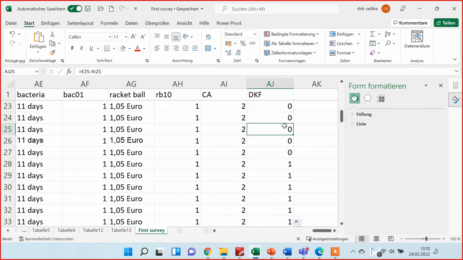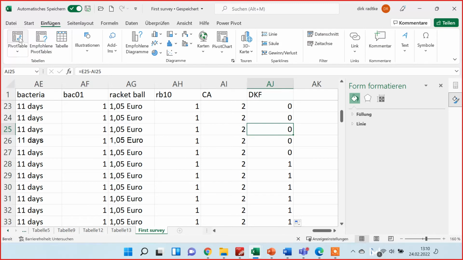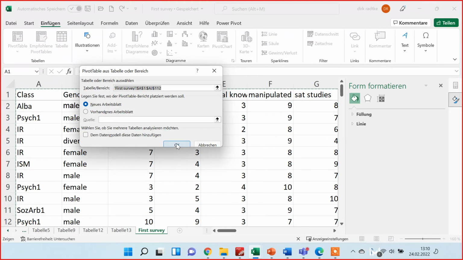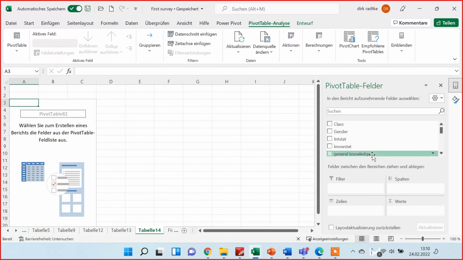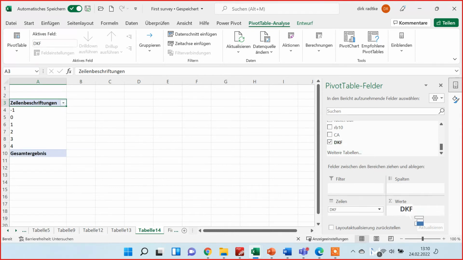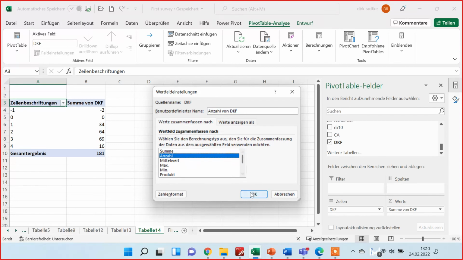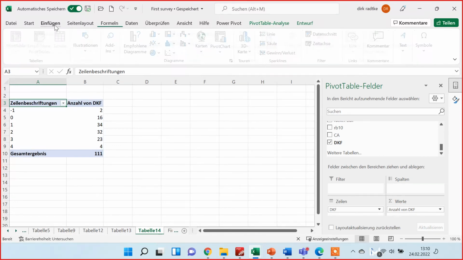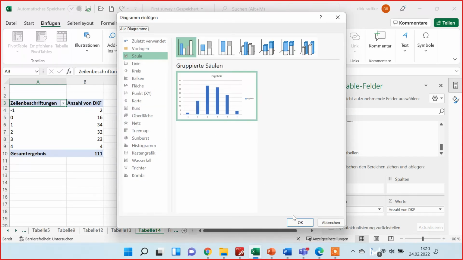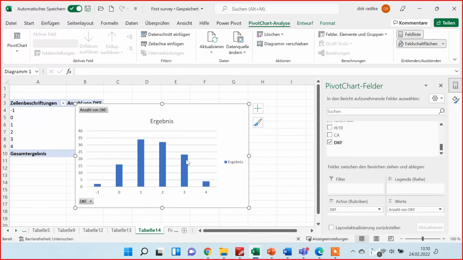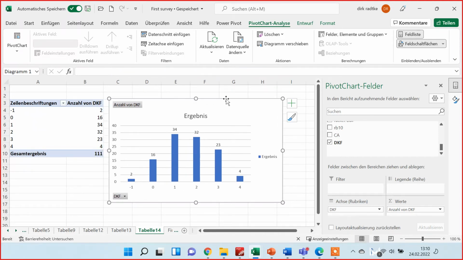So let's have a look at the frequency table again. Okay, so Dunning-Kruger, we want to have the number, not the sum. And we insert a diagram. So here you see, those with a 4 or a 3 are our Dunning-Kruger cases. So we have 27 Dunning-Kruger cases.